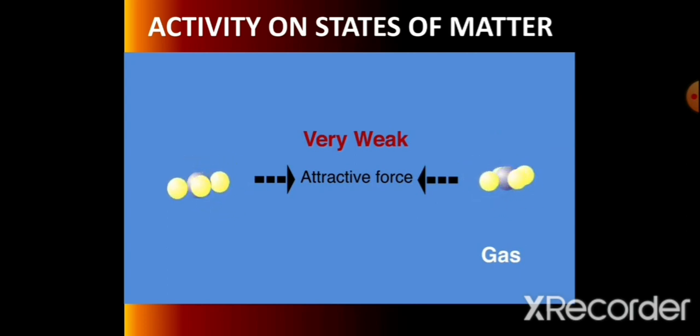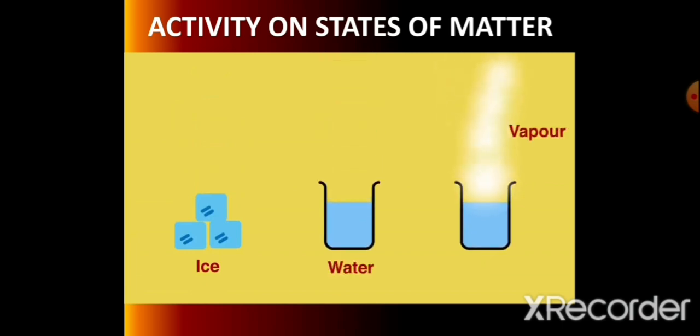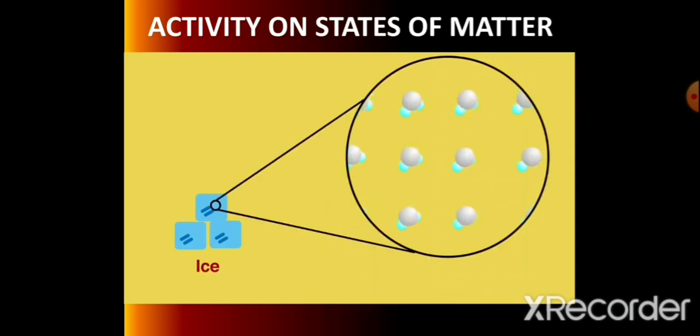Take the example of water, that is solid ice, liquid water and vapors. All these are different states of matter. In solid ice, particles are vibrating. They are unable to move from their position. They are in a fixed position.